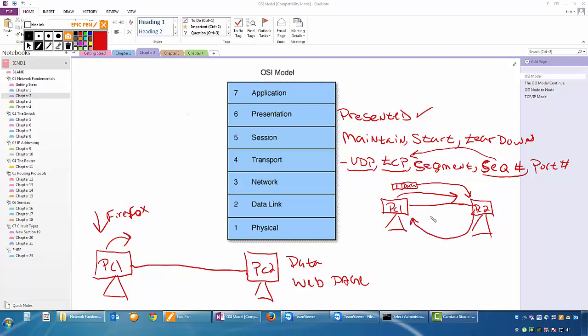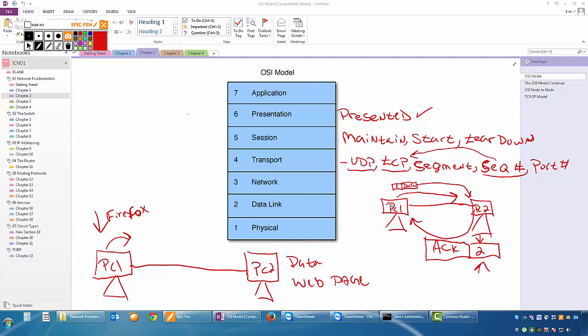PC2 will come back and say, look, I have this data. I got it. He's going to send what is called an acknowledgement. And with that acknowledgement, he's going to send a sequence number of 2. That sequence number of 2 means to PC1, when PC1 gets this acknowledgement with the sequence number of 2, he knows PC2 is expecting sequence number 2.